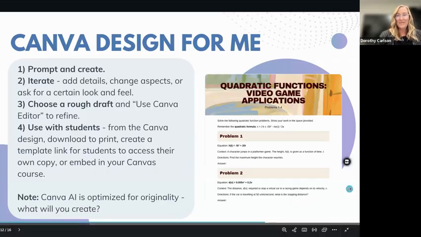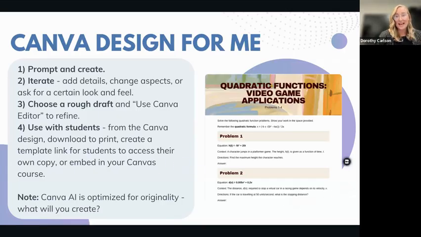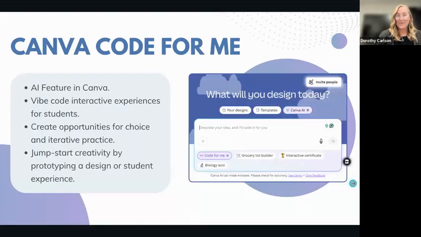Okay, so that's Canva Design for Me. It can cut down that creation time for you and give you more time with students. But wait, there's more. There's also Canva Code for Me. Canva Code for Me is another AI feature in Canva. You can vibe code, which means you're not actually using any coding language. You're using just regular old language to create experiences for students.